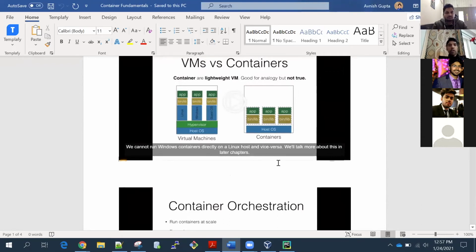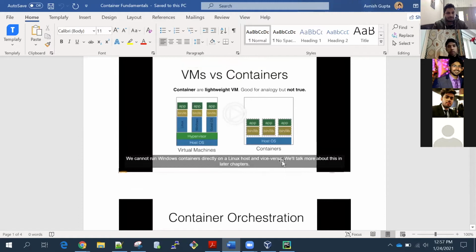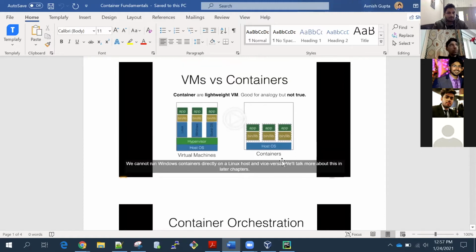So now moving on to Docker. Docker is a tool, a technology or a software which is used to create containers. Docker provides the runtime for running the containers. It is used to create the containers. So if you have to create a container, you can use Docker to create the containers.